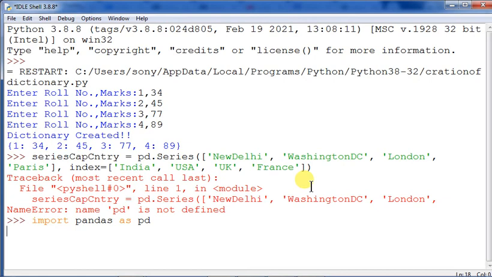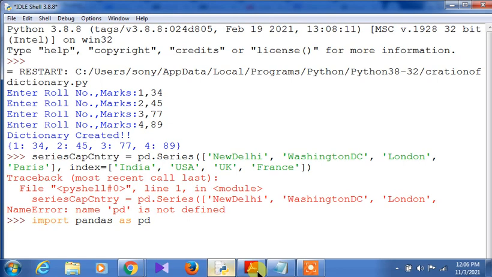Once the prompt appears, we can give the command of this particular series cap country over here. Once you have executed import pandas as pd, afterwards you no need to use it again.